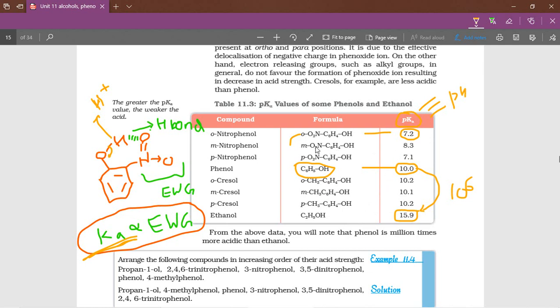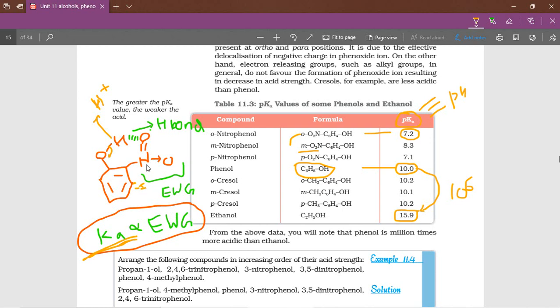Now see here, whenever nitro group is in the ortho position, it's okay. Whenever it is in the meta position, again the acidic strength is decreasing. So meta position means this position. In the meta position, the NO2 group is acting as only a minus inductive group.